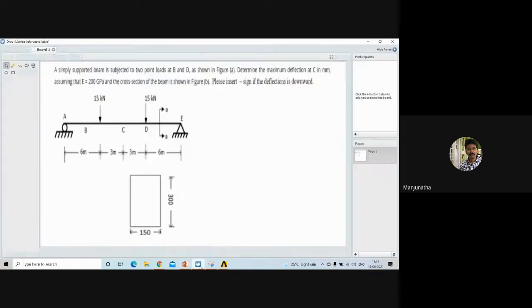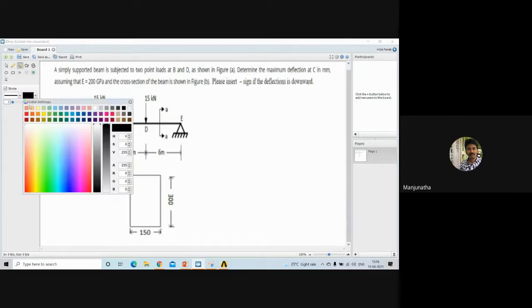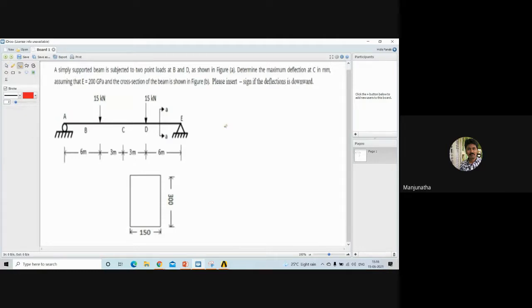So from this diagram, you can notice that when I just draw this line diagram here, at point A, it is a roller support.